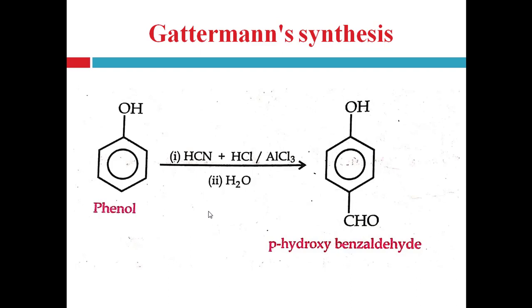Generally, the carbonyl carbon of the aldehyde group is directly attached to the phenyl ring, that is C double bond O H, right, and forms para-hydroxybenzaldehyde. Here the aldehyde group is substituted at the para position of the phenol, right, and this reaction is carried out in presence of hydrogen cyanide and HCl as well as water and aluminum chloride as a catalyst.